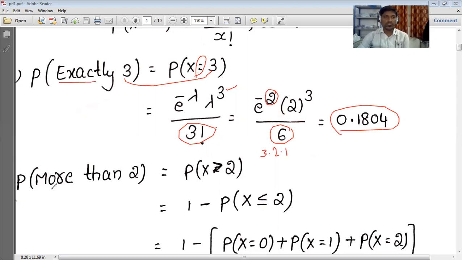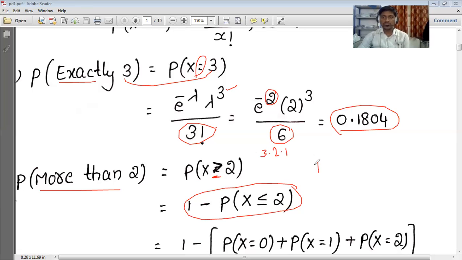Okay, more than 2. More than is simply greater than. So you can apply 1 minus P of x less than or equal to 2. I applied this using the fact that the sum of the probabilities is equal to 1.